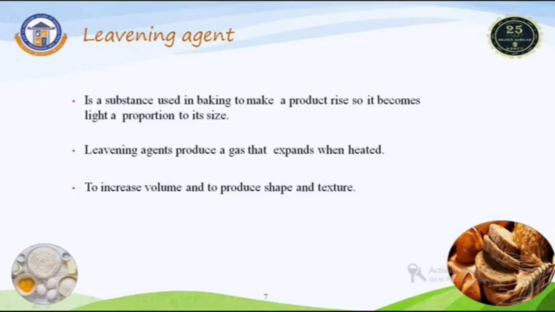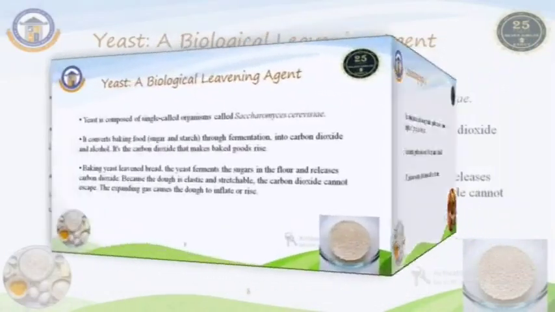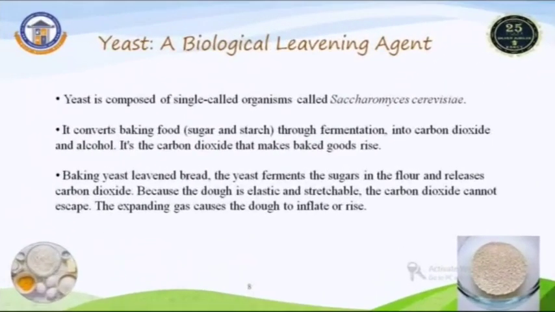Generally, leavening agents are classified into two types: the biological leavening type and the chemical leavening type. The biological leavening agent is nothing but yeast. Yeast plays a major role as a biological leavening agent.